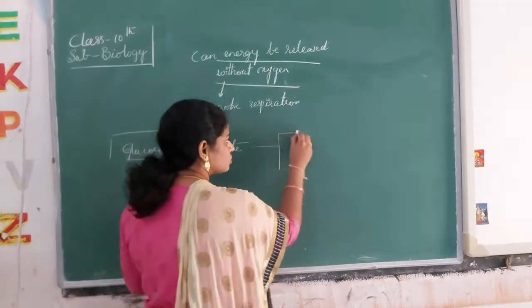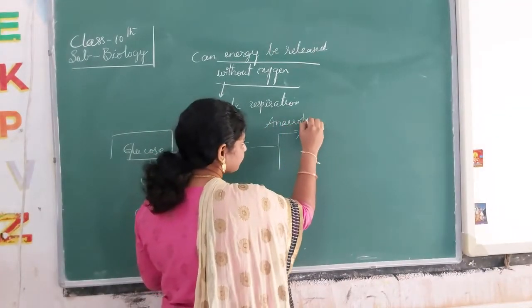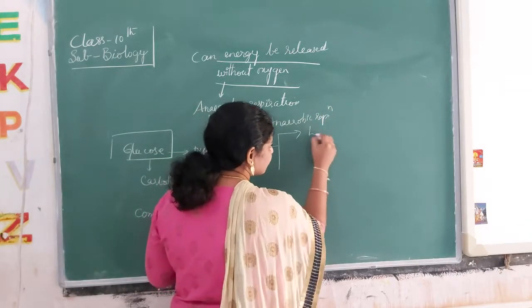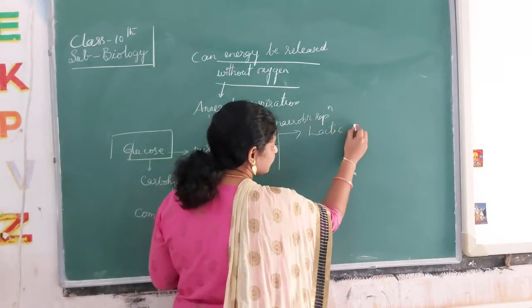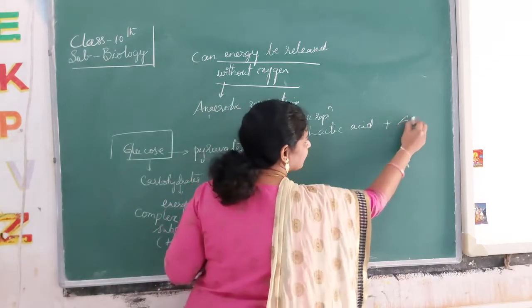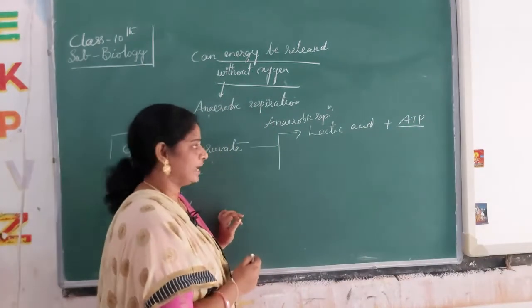On anaerobic respiration, it is producing lactic acid plus energy in the form of ATP.